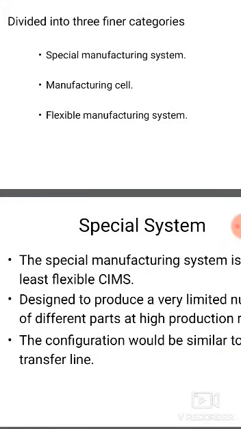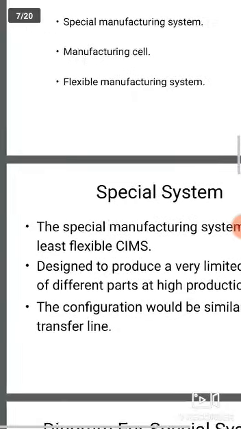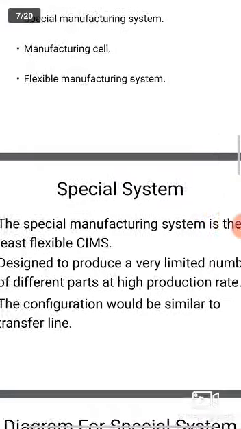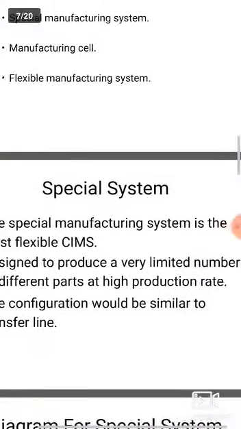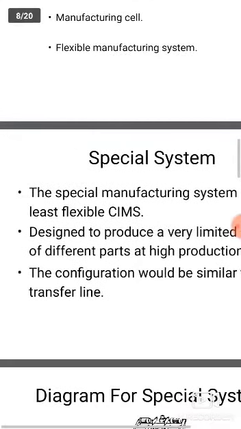The special manufacturing system is the least flexible CIM, designed to produce a very limited number of parts at a high production rate. The configuration is similar to that of the transfer line. Only a small number of different parts can be produced.